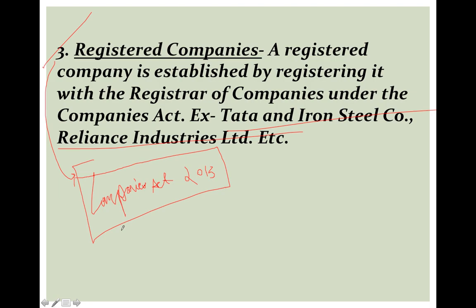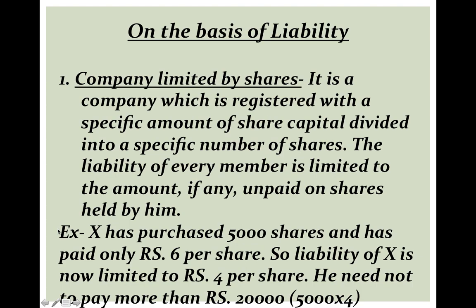So we have discussed three types: chartered companies, which are established by the king or queen; statutory companies, which are established under a special act of parliament; and registered companies, which are established under the Companies Act 2013. So I hope you have got all three types of companies on the basis of incorporation. Let's proceed to our next basis, that is on the basis of liability of members.